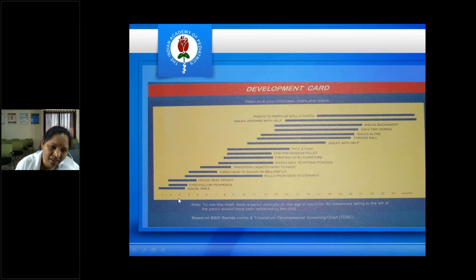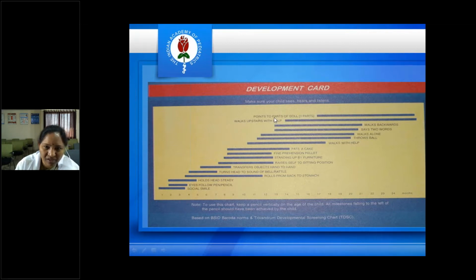So what is completed to the left of the line, the child should have attained, although there is a range beyond this also in which the baby can attain it. Like if a 4 month old baby comes, you can place the scale here. These should be attained by 4 months, must. What are they? Social smile and eyes following a pencil or pen. If it is not there, we have to suspect early developmental delay, maybe an early marker of cerebral palsy or intellectual disability.